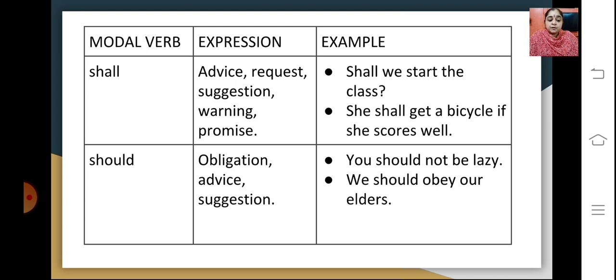Then we have should. It's an obligation, advice, and a suggestion. You should not be lazy. In advice, we should obey our elders. It's kind of an obligation also that we need to obey our elders.